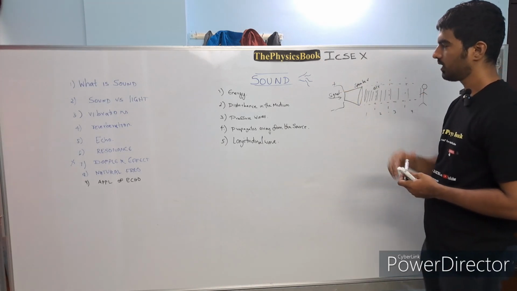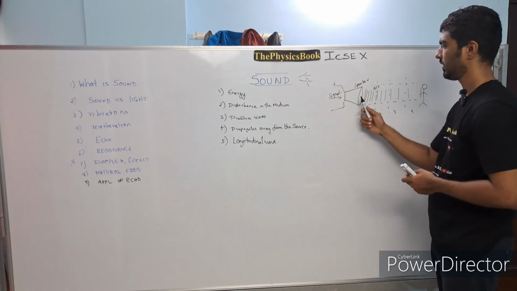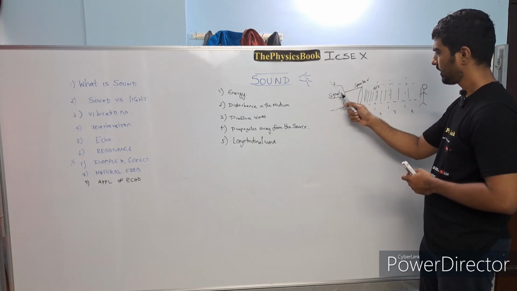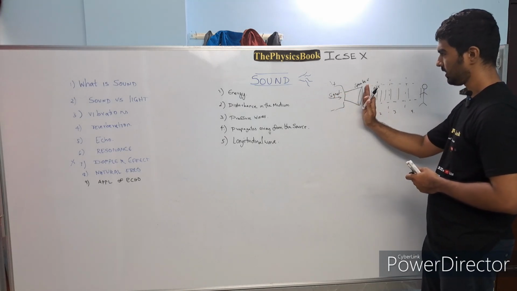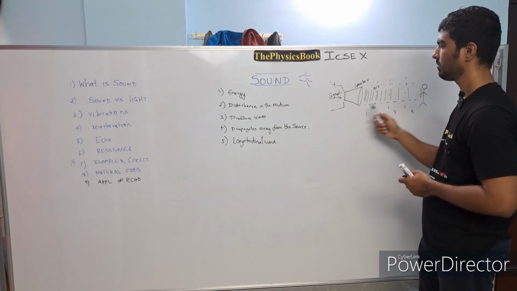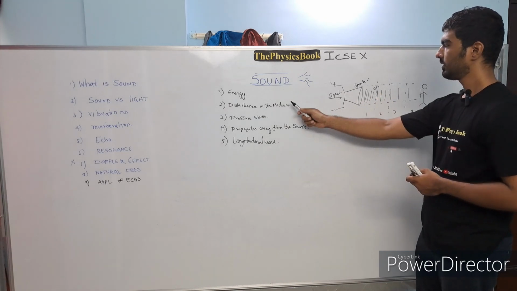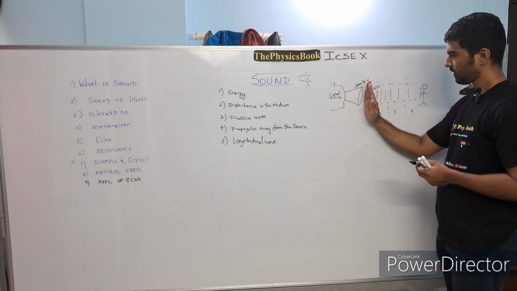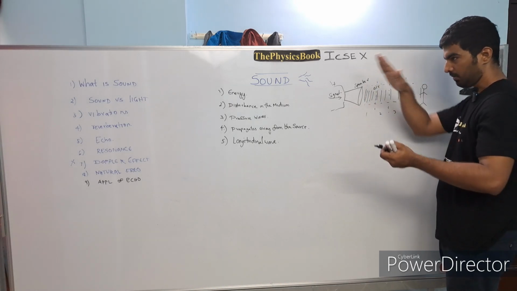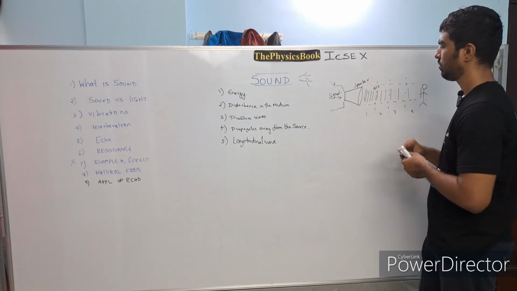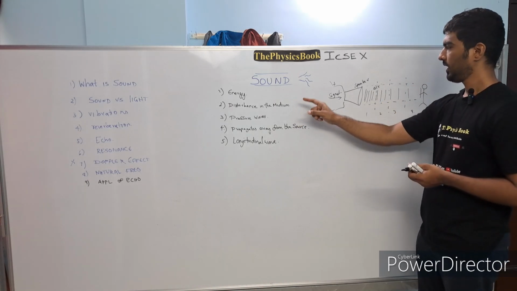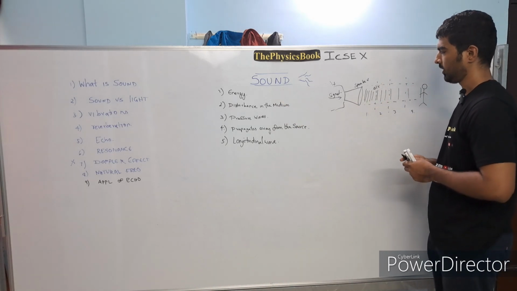Now going back to the definition, sound is a form of energy, correct? Yes. You are supplying electrical energy, and part of it is converted into sound energy, which is causing a disturbance in the medium, which is nothing but the air. That disturbance is in the form of compression and rarefaction. Whenever air is getting compressed, some other part of the air should undergo rarefaction. So compression and rarefaction happen as a disturbance in the medium due to this sound energy.